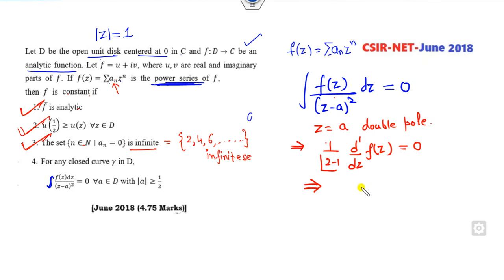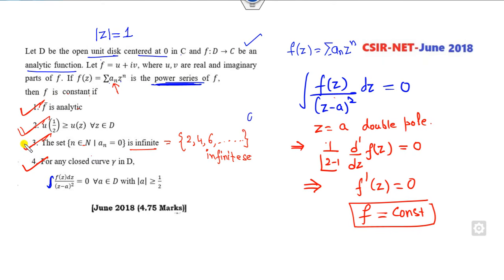So what is the meaning of that? The first derivative here is 0. What is the meaning of that? f is a constant. Sorry, this is a wrong option. It satisfies the infinite set, but what I consider is sine of z, and this is not a constant function. So for this option, our target is to check whether it's a constant or not. So the third option is a wrong option. So the right answers are A, B, and D.